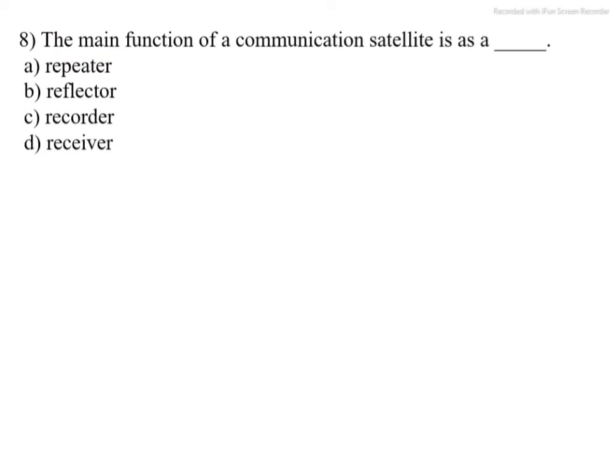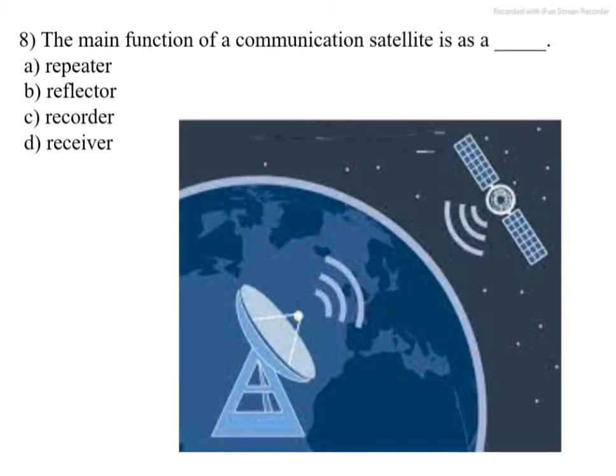Next question. The main function of a communication satellite is option A, repeater. Option B, reflector. Option C, recorder. And option D, receiver. The correct option is A, repeater. It transmits the data from ground station to satellite and from satellite back to another ground station, earth station. The correct option is repeater. Option A is correct.